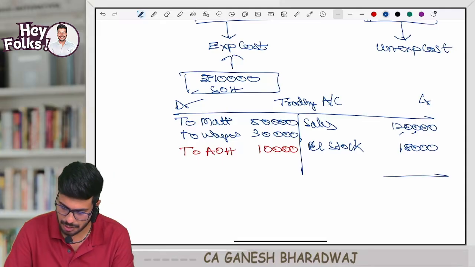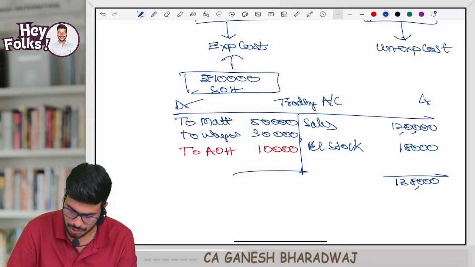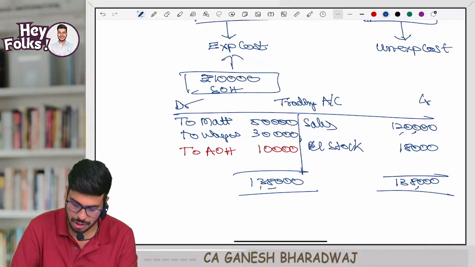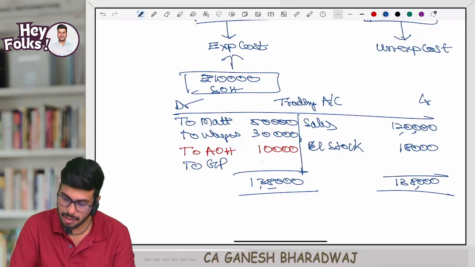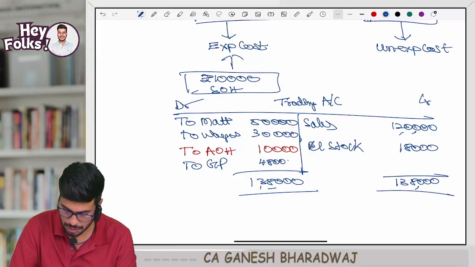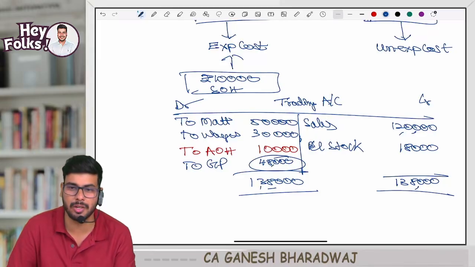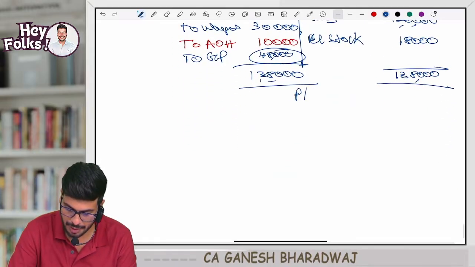So now with this you can close this ledger. Correct? So how much is this? 1,38,000. So it's going to be 1,38,000. So now what do you have here? To gross profit. How much is that? Balancing figure. 1,38,000 subtract 90,000. How much is it? 48,000. Clear with this, guys? This is going to be my gross profit. So now I go to my P&L account.